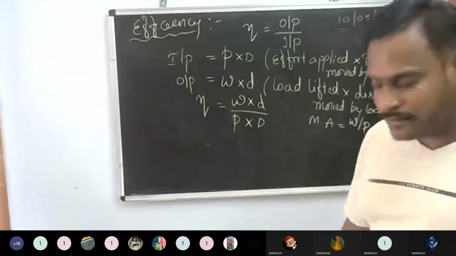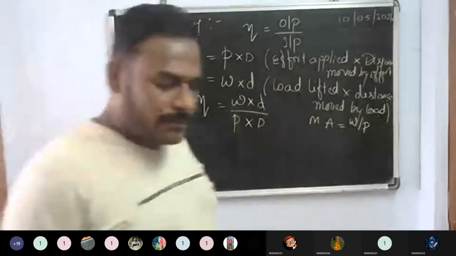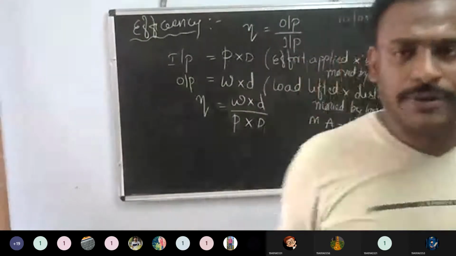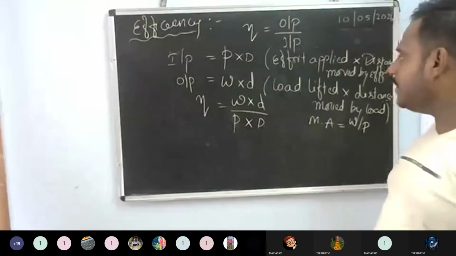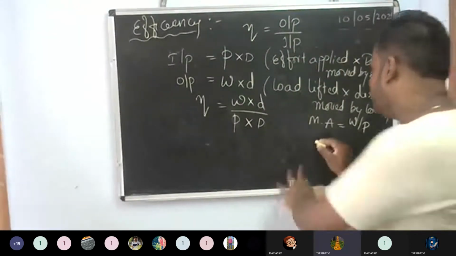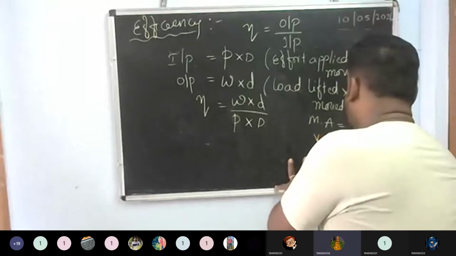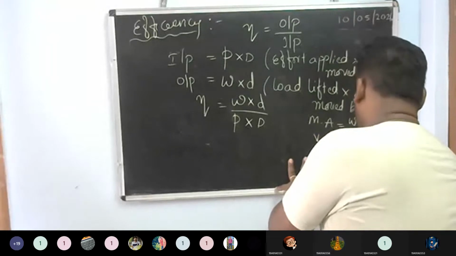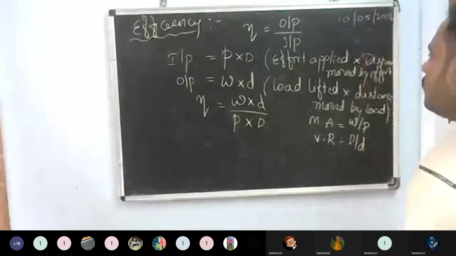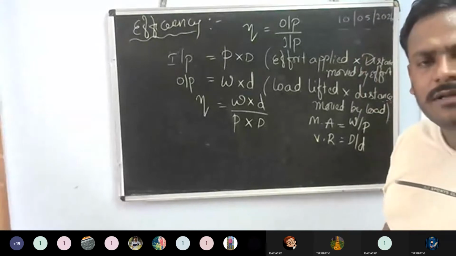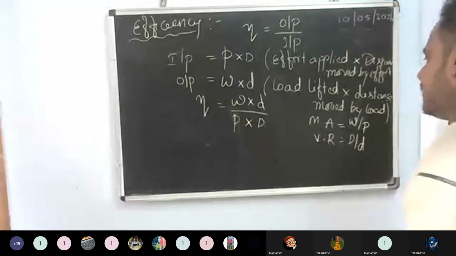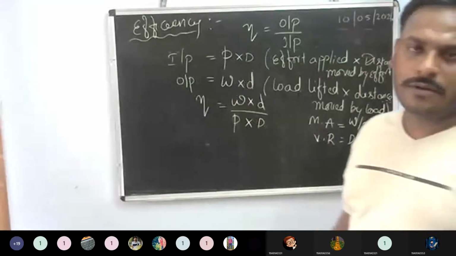And one more thing here. What do you mean by velocity ratio? Capital D by small d. Capital D is the distance moved by the effort to the distance moved by the load.